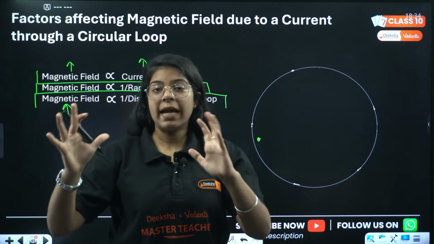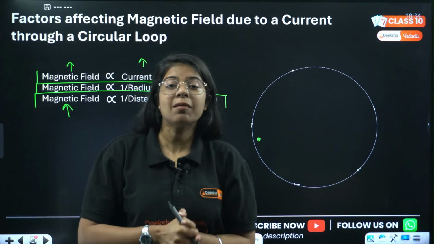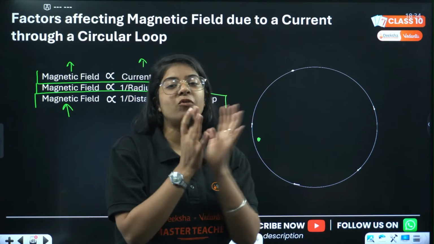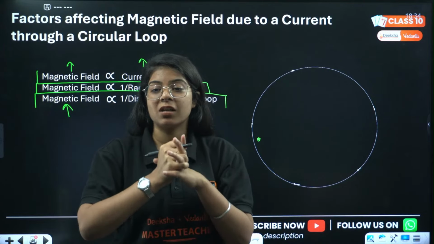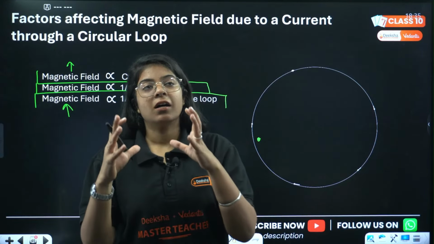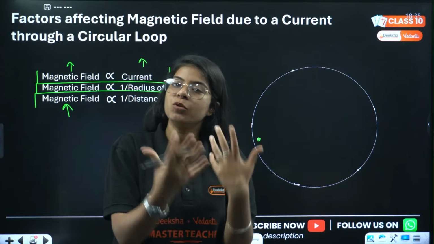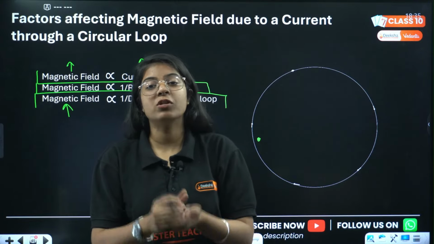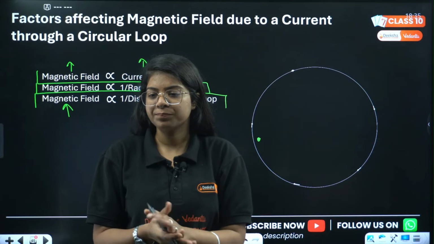There is a scientist called Maxwell. He gave four equations, and from there we proved that magnetic poles can't exist alone. But for now you can just understand that our magnetic field lines are closed loops. So for them to be closed loops, magnetic poles cannot exist as unipoles. Okay?